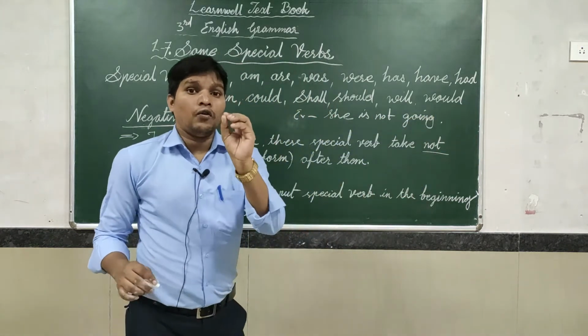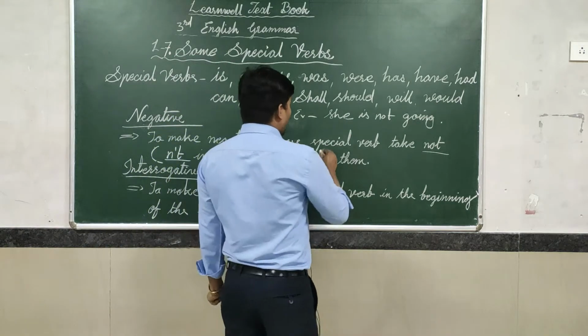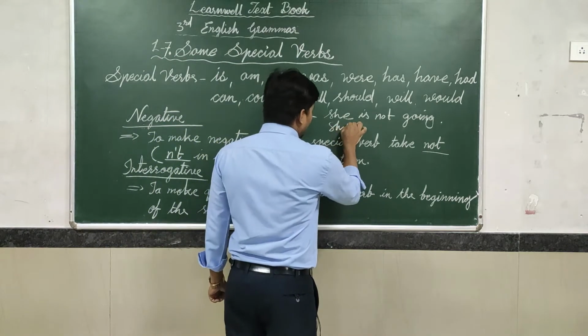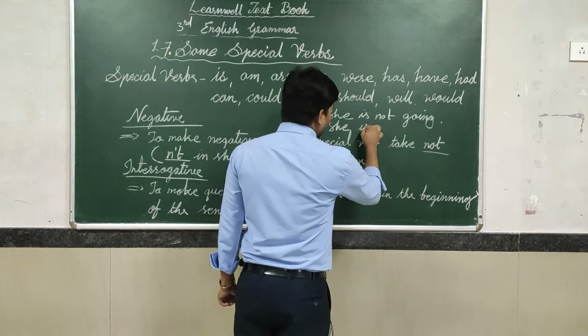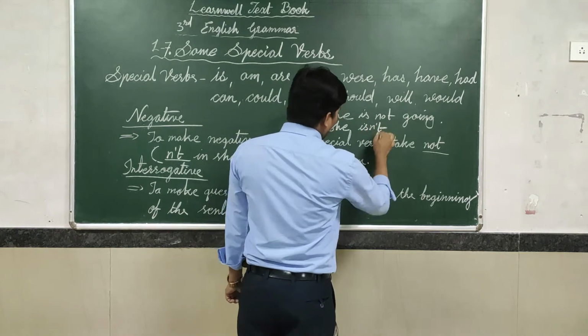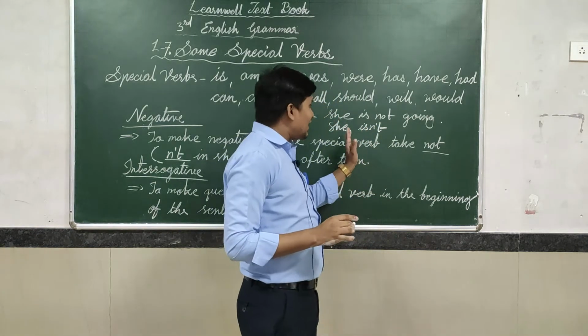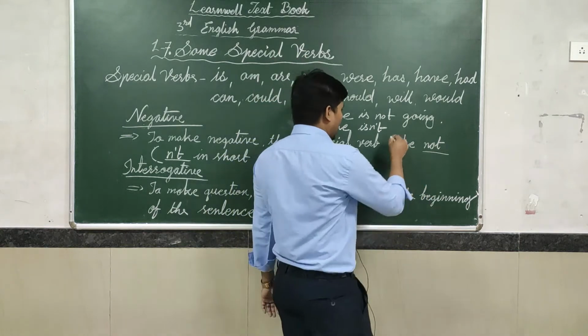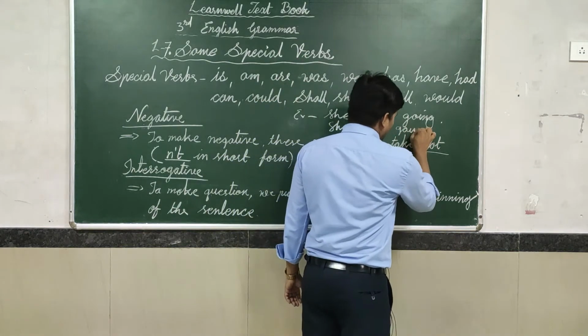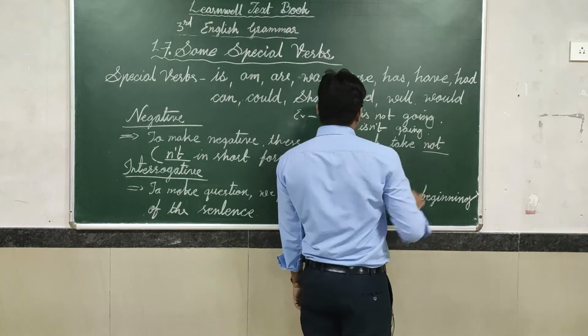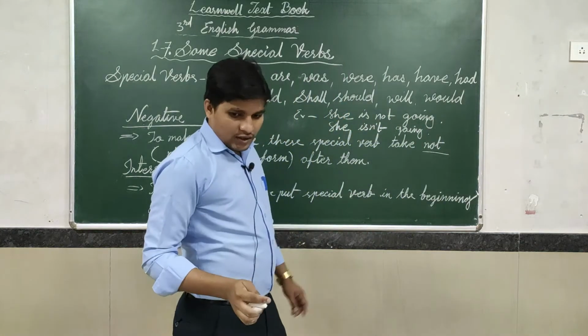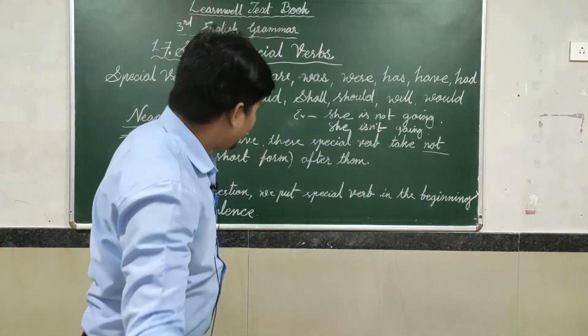If you make it in short form, what do we write? I-S-N apostrophe T. She isn't going. She isn't going. So this is the short form of this.